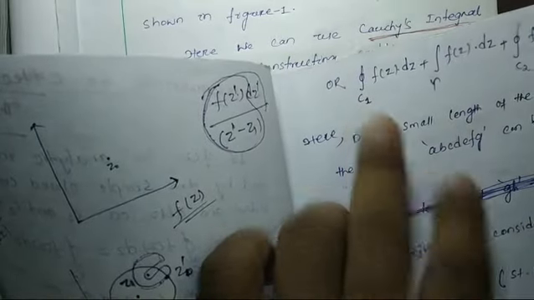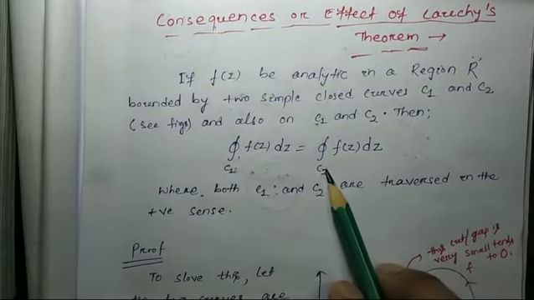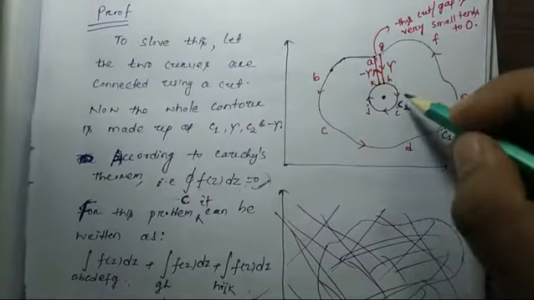Okay, so the answer will be here: the closed integral over C is equal to the integral over C2, or this circle.